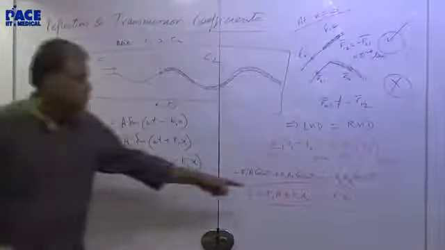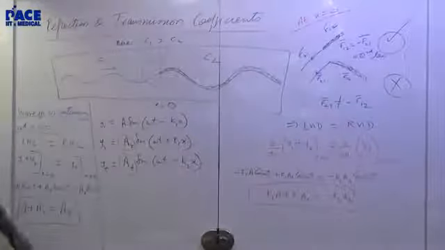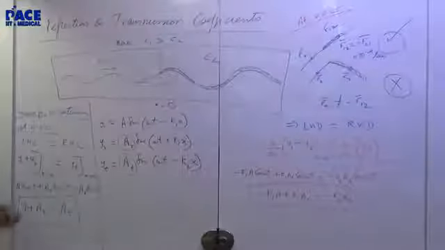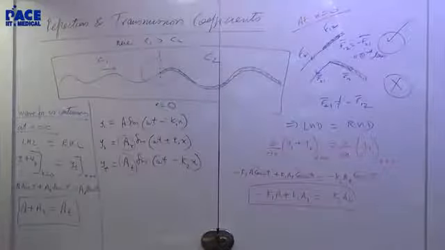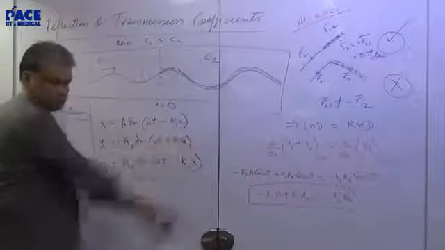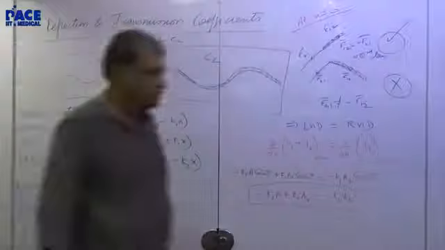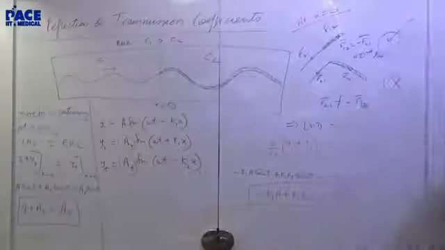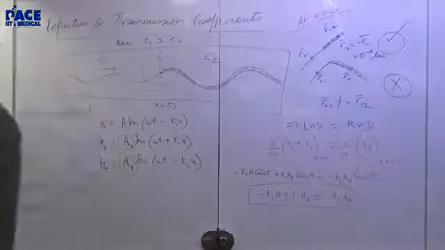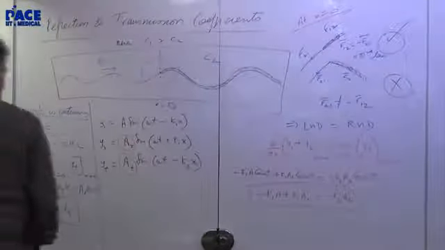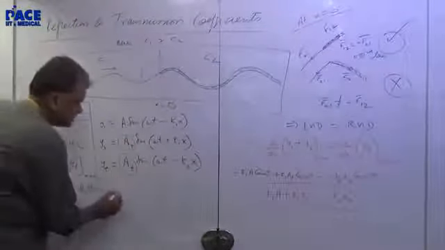Two equations, two unknowns. Can you solve for AR and AT in terms of A? So solve that. So this is the final box I get.